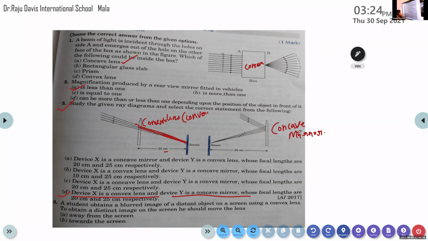I don't know whether it is clear or not. Vishnupriya? Yes, ma'am, it is clear, ma'am. Okay. So the next one, fourth question.